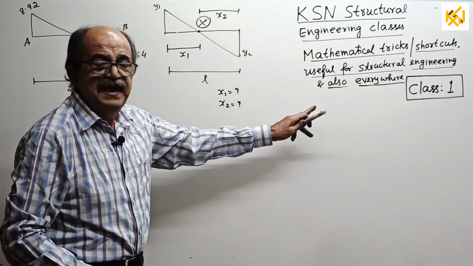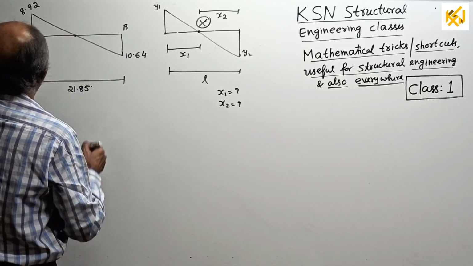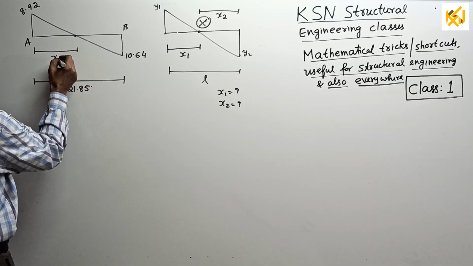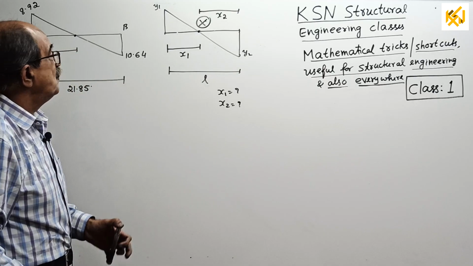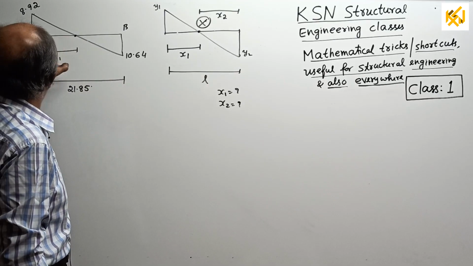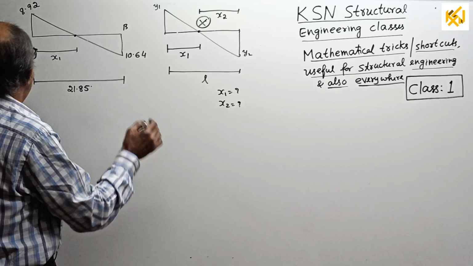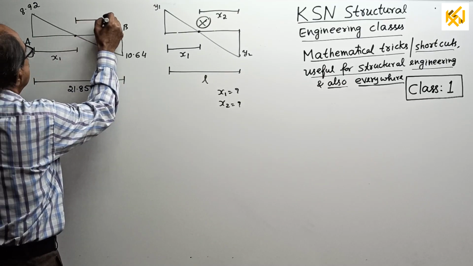Now, once again, come back to this example. See, let it be x1. I am putting it a second time now. Those who are serious, you should do one thing. First, you should copy this diagram without A, B, etc. Plain diagram. And this is x2. Just imagine.